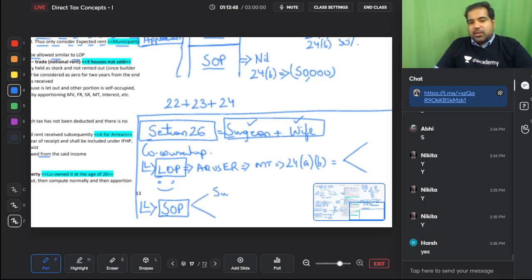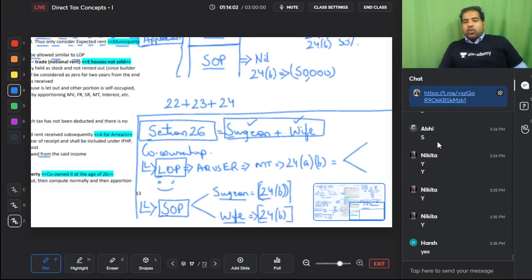One is in the hands of the surgeon, everything is nil nil nil and 24B deduction, and one is in the hands of the wife, everything is nil nil nil and 24B deduction. So this is the idea behind co-ownership. LOP nothing changes, SOP this happens.